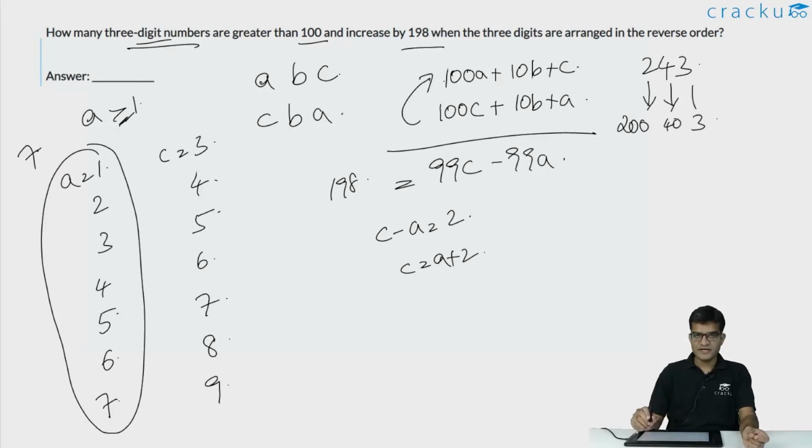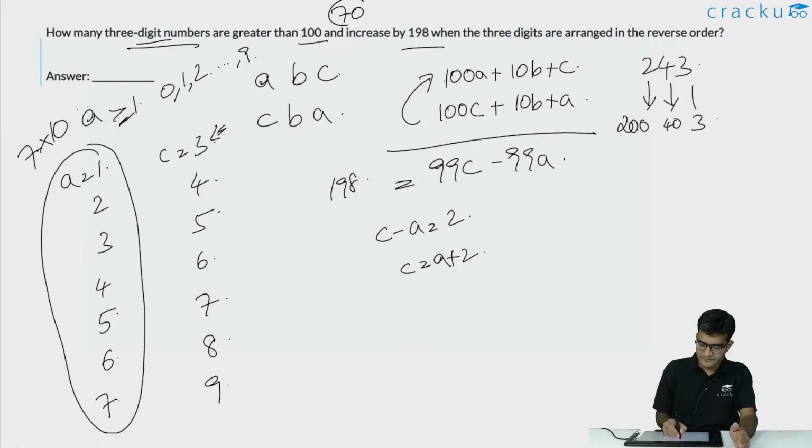For each value that A is taking, C has exactly one value. That is, when you fix the value of A, C has to be equal to A plus 2. Now what will B take? B can take any value. There is no restriction on B. B can be either 0 or 1 or 2 or ... till 9 in each of these cases. So the number of values that B can take is 10. So the total number of such numbers is 7 into 10, which is equal to 70. This will be the answer.